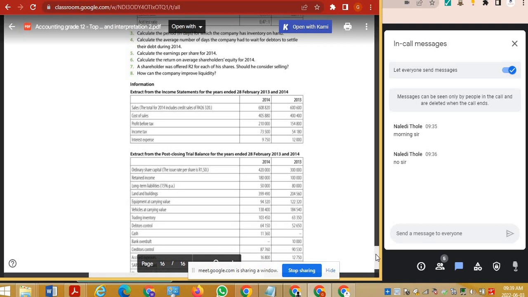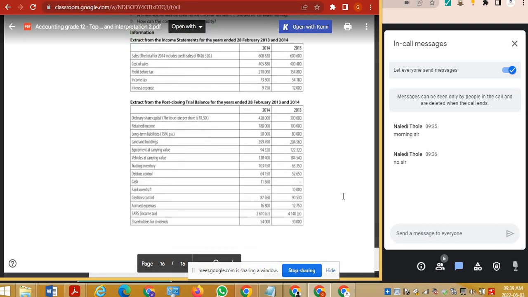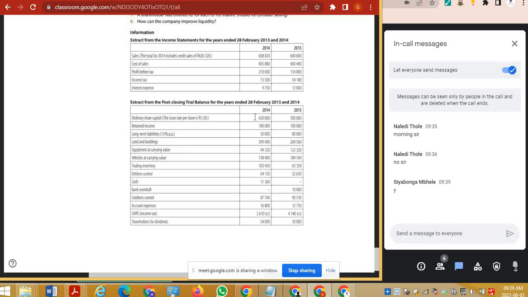Looking at this post-trial balance, have any shares been issued between 2013 and 2014? Yes, Sebon goes on it straight away. Lovely stuff. That's 300,000 one year and 420,000 the other year. So I'm guessing there was a share issue.